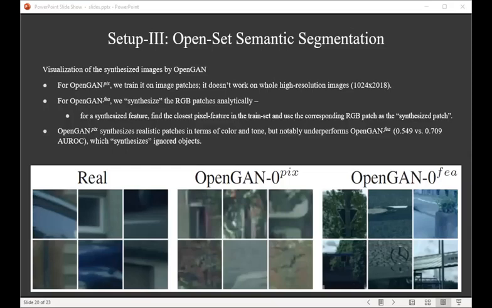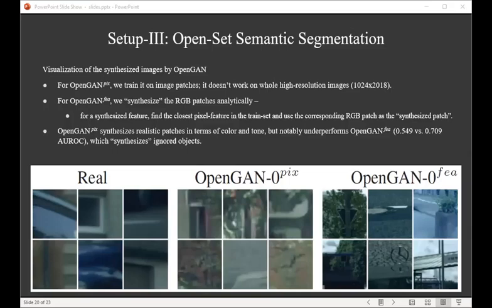As for OpenGAN feature, it is non-trivial to synthesize RGB pixels because it operates on features. To synthesize RGB patches, we do it analytically. For each synthesized feature, we find its nearest neighbor per pixel feature in the training set and use the corresponding patch as the synthesized patch for OpenGAN feature.